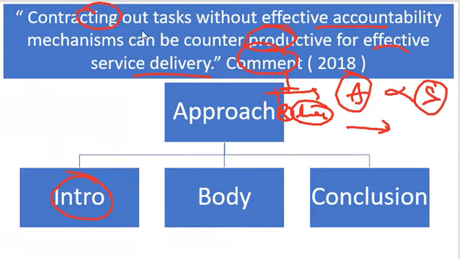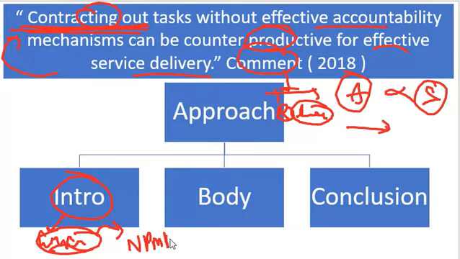When it comes to the introduction of this question, contracting out is something on which you can throw some light. Contracting out belongs to the NPM philosophy itself.